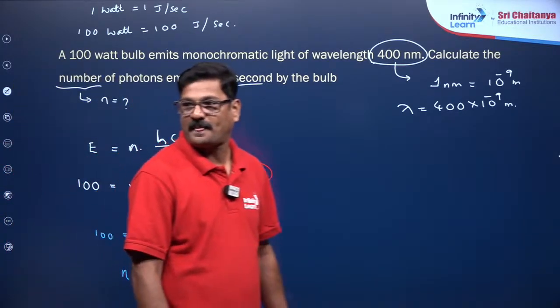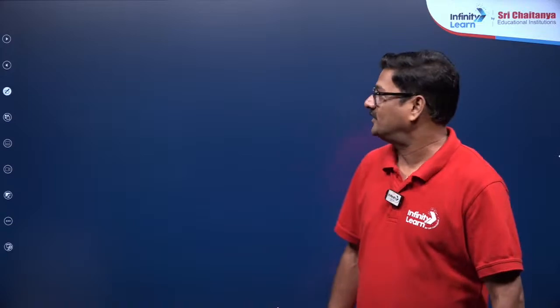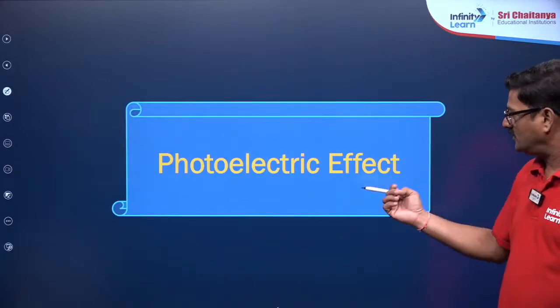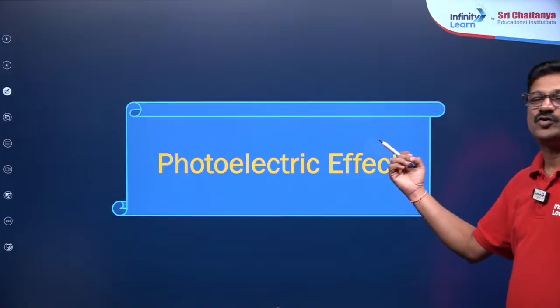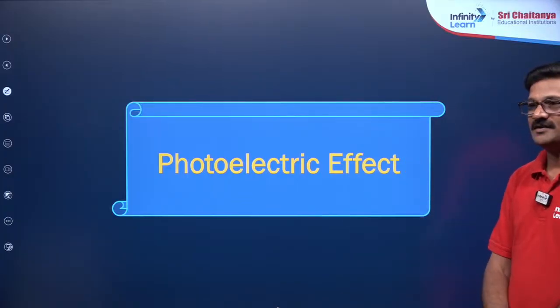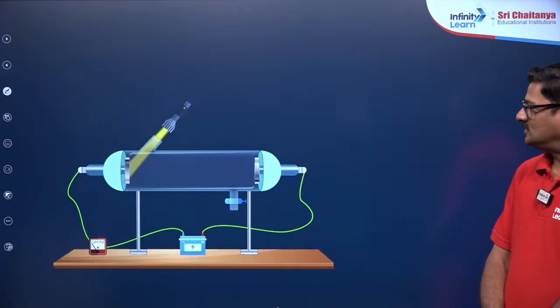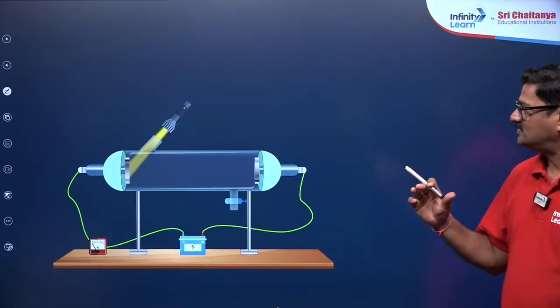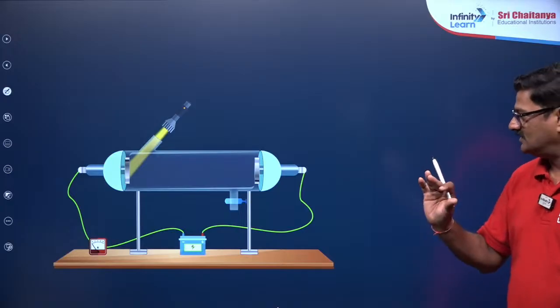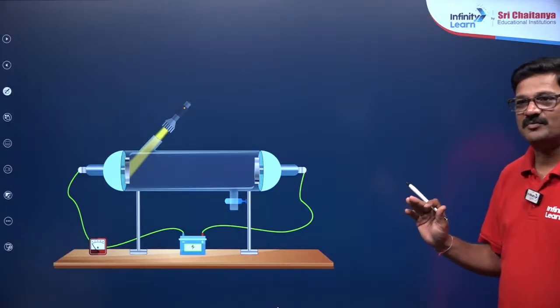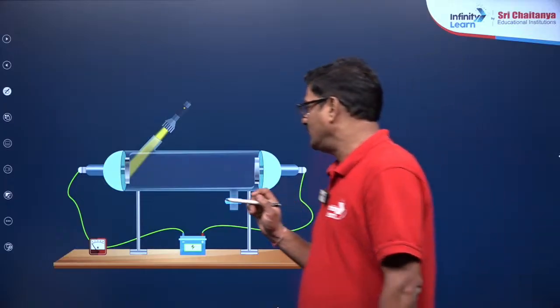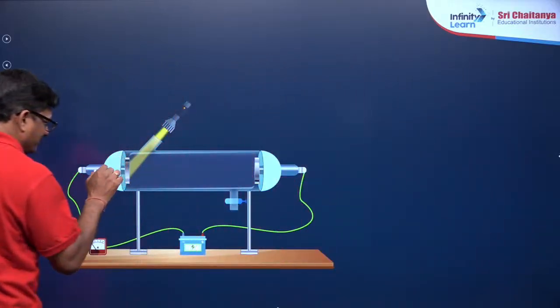Not a problem. Now, photoelectric effect. The photoelectric effect is going to be the most important, and Einstein got the Nobel Prize based on this photoelectric effect only. So, when a light of a suitable energy or frequency or wavelength is allowed to fall on a metallic plate, ejection of electrons takes place. Dear children, this is your metal.